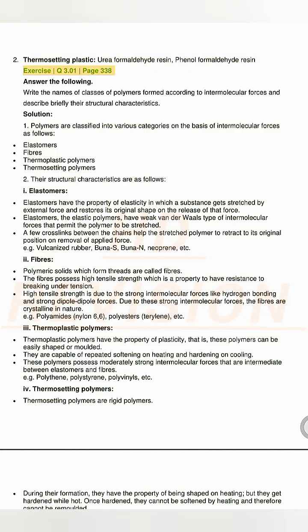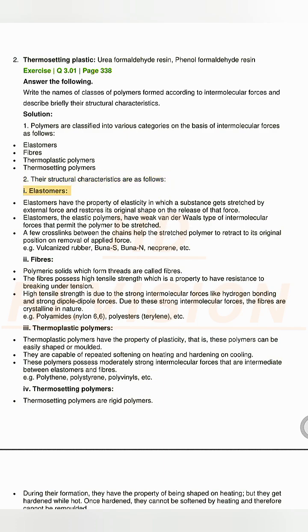Exercise Q3.01, page 338. Answer the following. Write the names of classes of polymers formed according to intermolecular forces and describe briefly their structural characteristics. Solution. 1. Polymers are classified into various categories on the basis of intermolecular forces as follows: Elastomers, Fibers, Thermoplastic polymers, Thermosetting polymers. 2. Their structural characteristics are as follows.